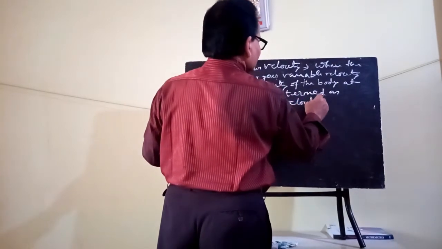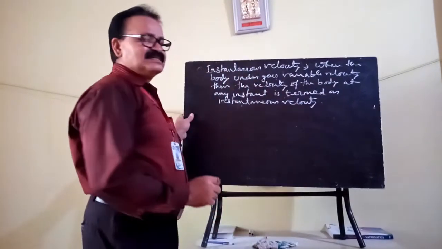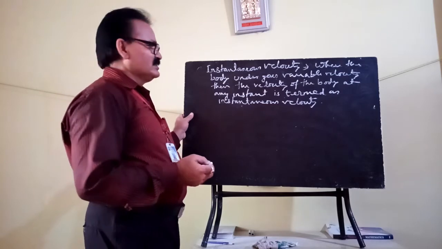So how can this instantaneous velocity be measured?